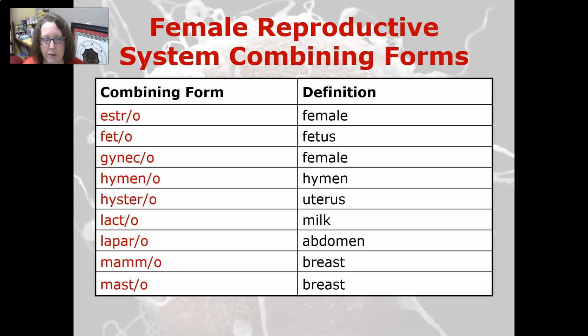Estro is female, feto is fetus, gyneco is female, hymeno is hymen, hystero is uterus, lacto is milk, laparo is abdomen, mammo is breast, and so is masto.